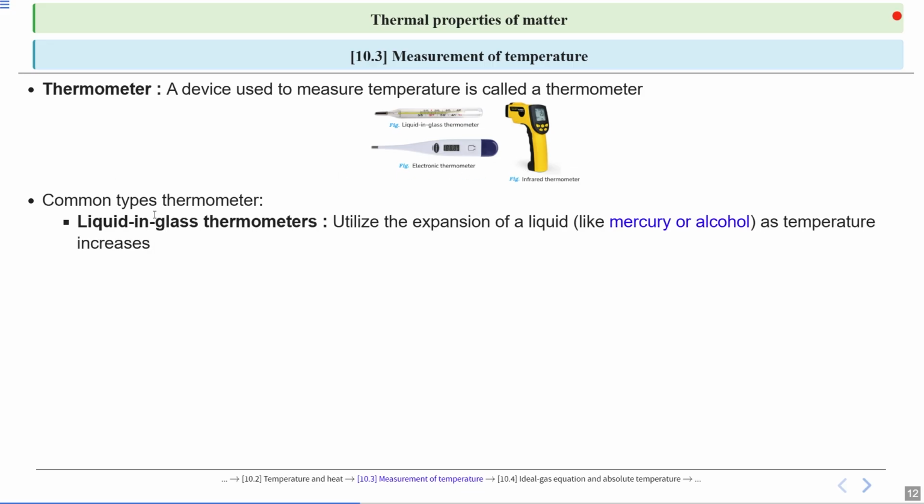First, liquid in glass thermometers. It utilizes the expansion of a liquid like mercury or alcohol as temperature increases. Suppose we have a liquid in glass thermometer. If the temperature increases, there is an expansion of the liquid that tells us the temperature of the given body.